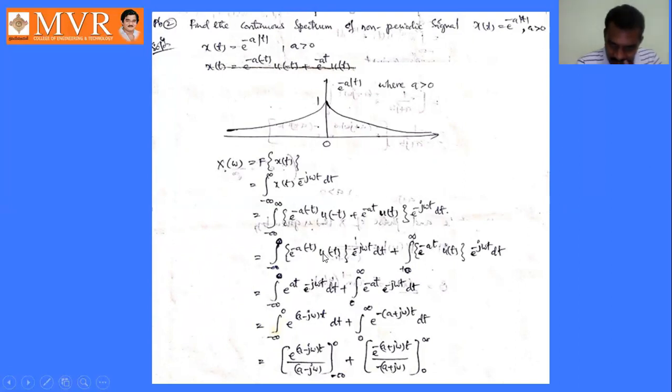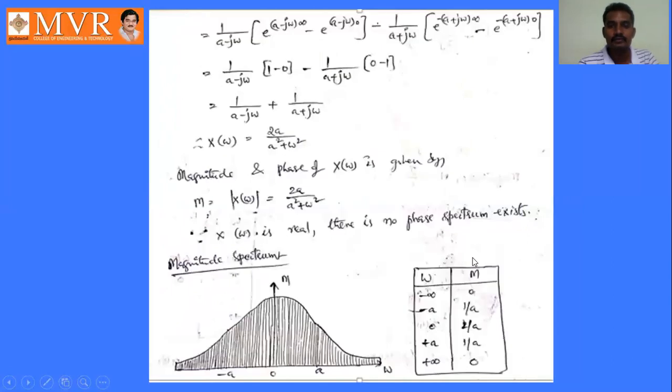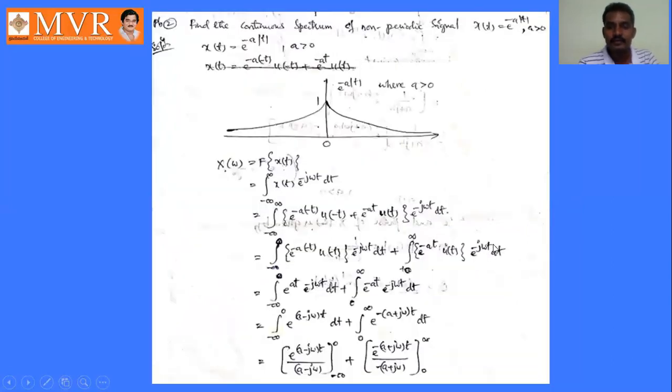If it is u of minus t, it is varying from minus infinity to 0 only. If it is u of t, it is varying from 0 to infinity only. So here the limits will change. So the integral from minus infinity to 0 of e power minus a into minus t into u of minus t into e power minus j omega t dt plus the integral from 0 to infinity of e power minus a t into u of t into e power minus j omega t dt, right?